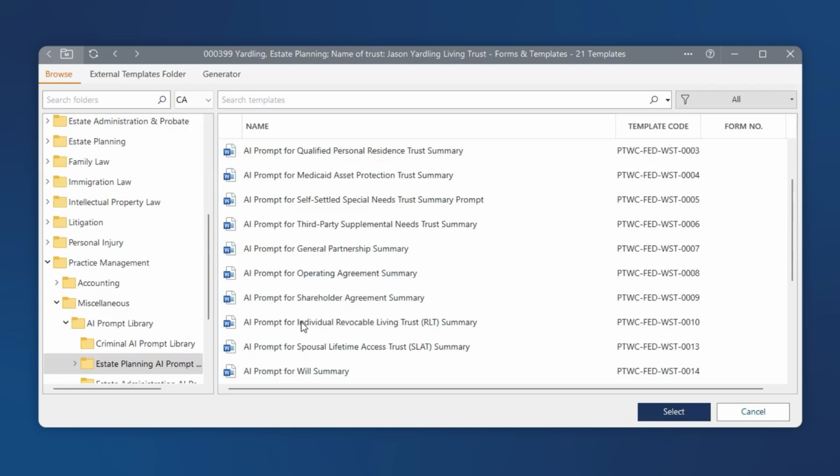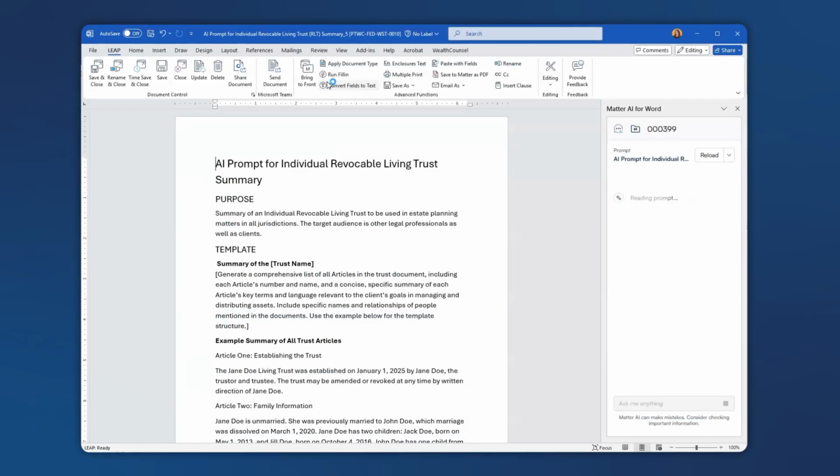So we will select that prompt here. And as this prompt opens up, we can see that it does open as a Microsoft Word document in a text format. So essentially, the prompt is an instruction manual for the AI, in this case, Matter AI, to use to process, review, and draft a summary, document, letter, whatever it is we may be asking the AI to produce for us.